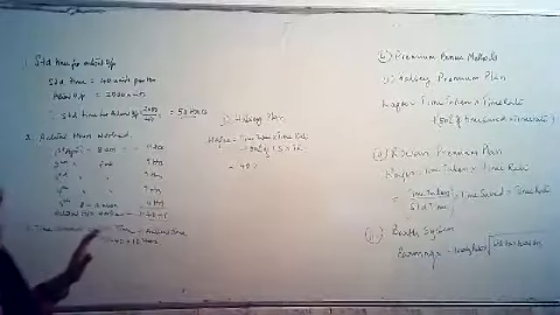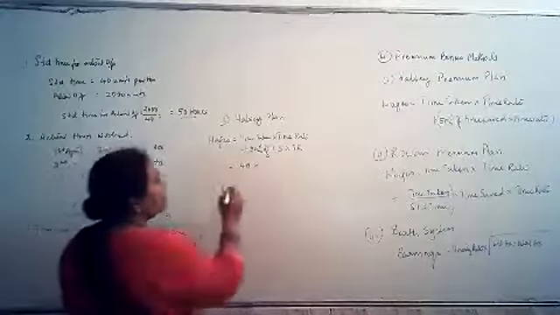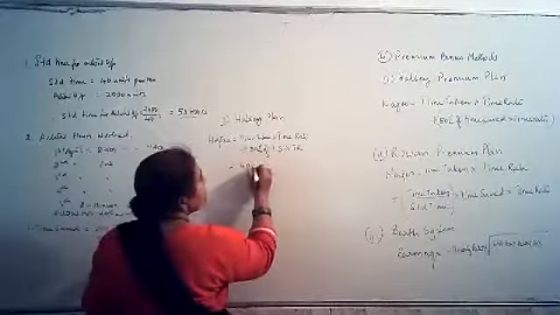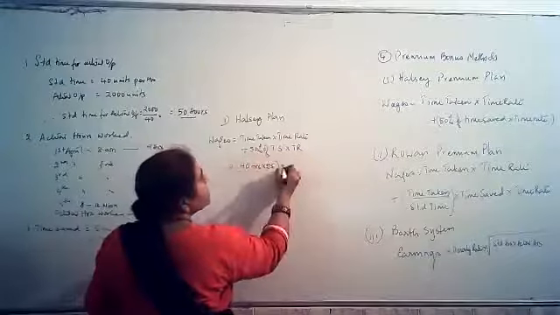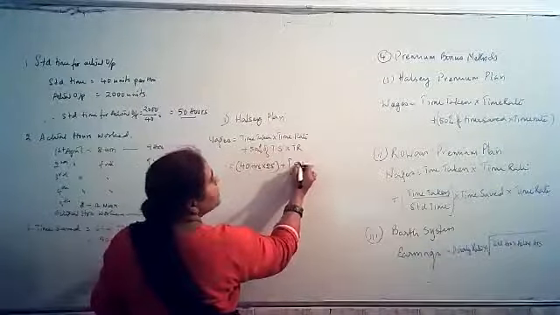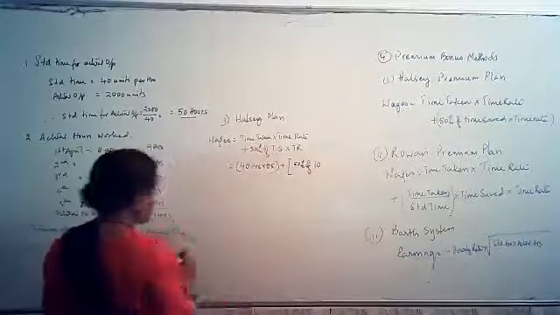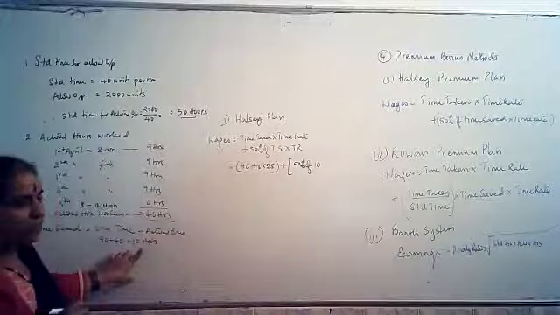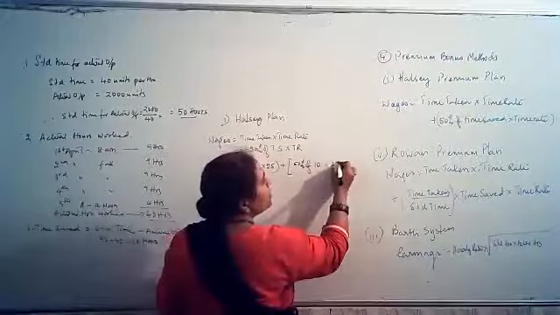Yes, the wage rate, if you look, is 25 rupees. So multiply that, 40 hours into 25 rupees plus 50% of 10. Time saved is 10 hours. So 50% of 10 into 25 rupees.